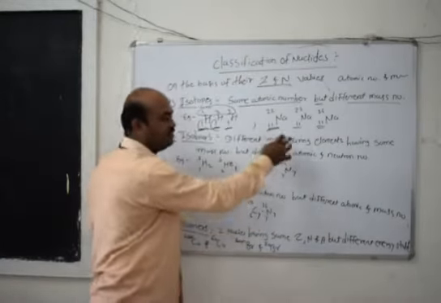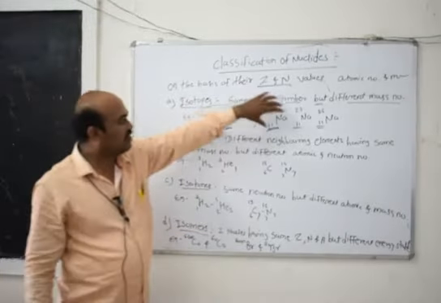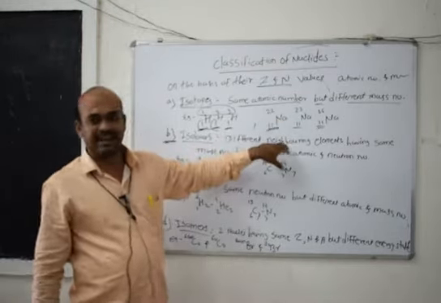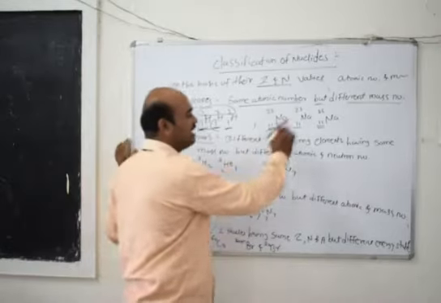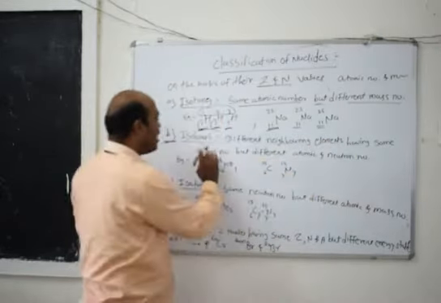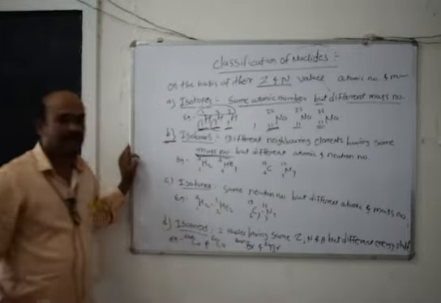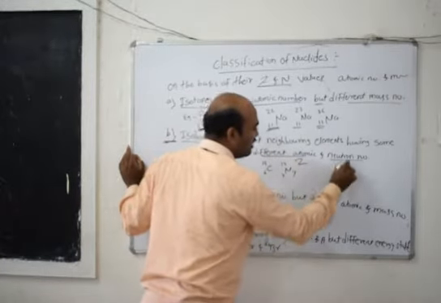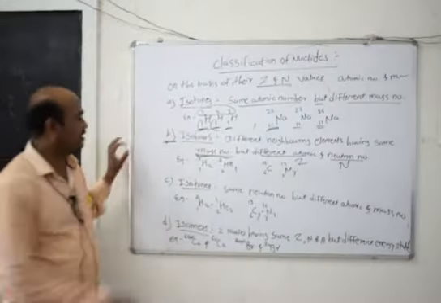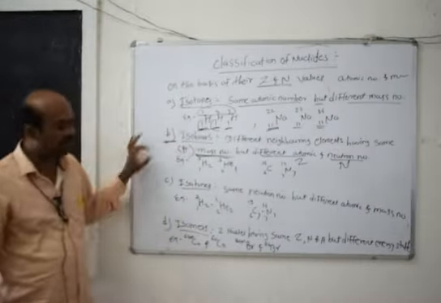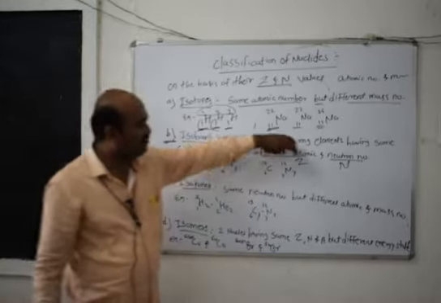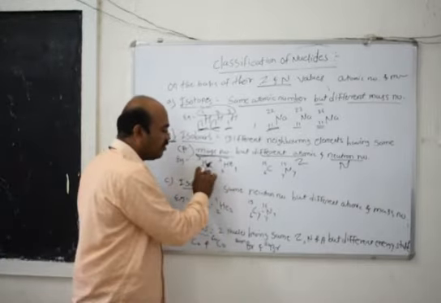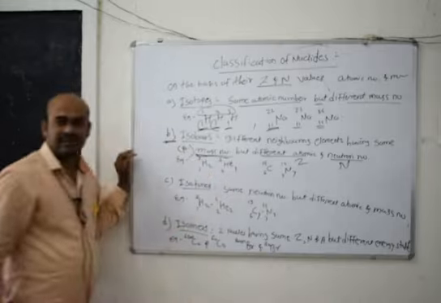Here we see the same symbol, but there are two neighboring elements, different neighboring elements having the same mass number. In isobars the mass number is the same but the atomic number and neutron number, that is Z and N values, are different. The mass number is denoted by A. The elements are neighboring elements, for example hydrogen and helium.